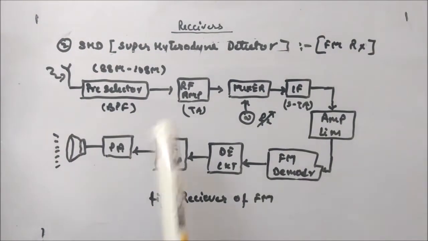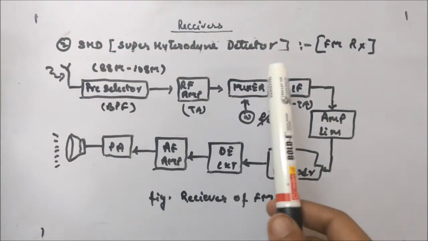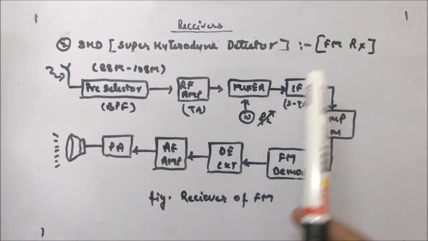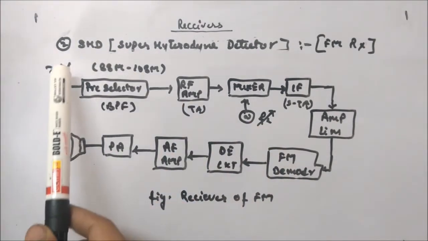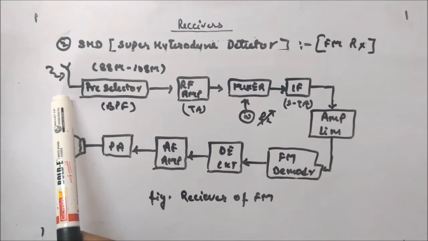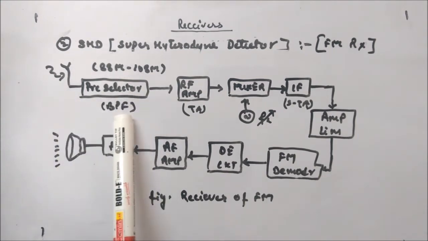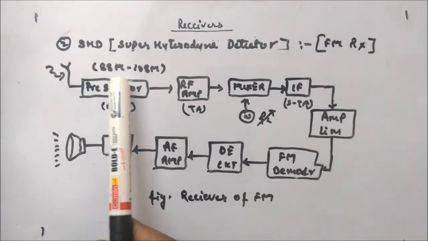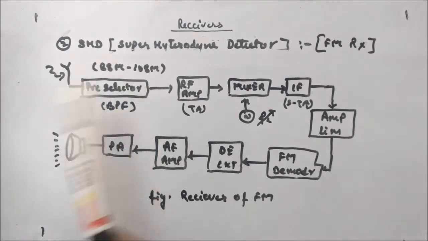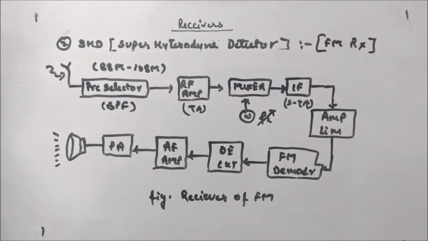Okay, let's see how you're going to use a superheterodyne detector as an FM receiver. So the block diagram of an FM receiver using a superheterodyne receiver is given in this way. The signal is received from the antenna here. Then there is a pre-selector, which is basically a band pass filter capturing the range 88 MHz to 108 MHz, which is the standard range of FM signal.